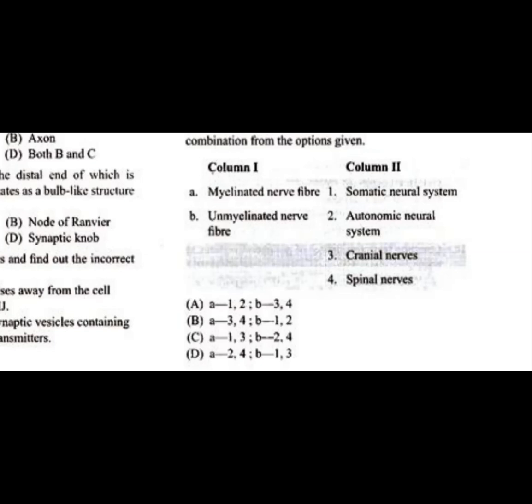Unmyelinated nerve fibers are found in somatic nerves and autonomic nerves, where they are present in a dispersed way, so they can move directly to the specific organ and affect many cells in the same organ.